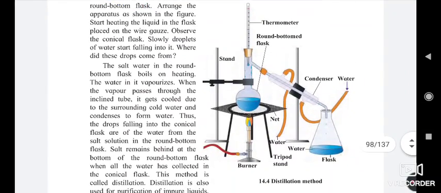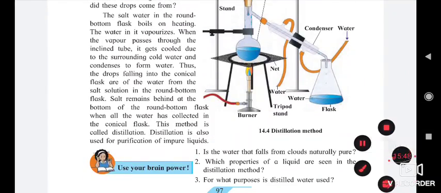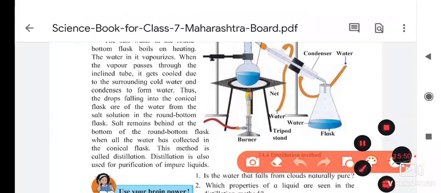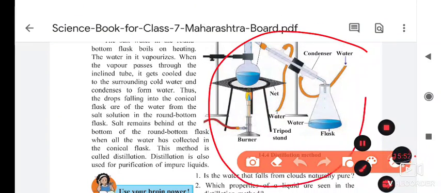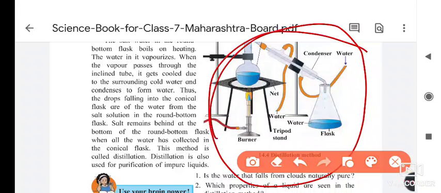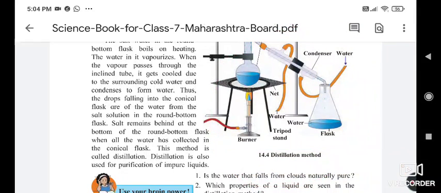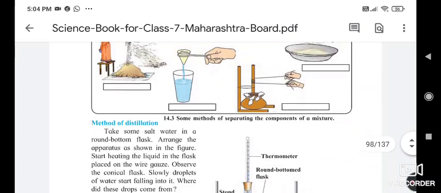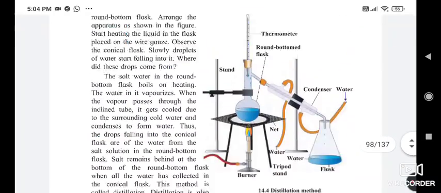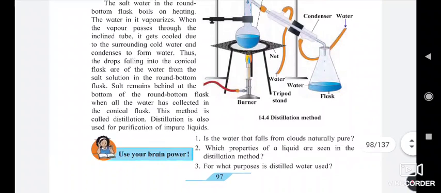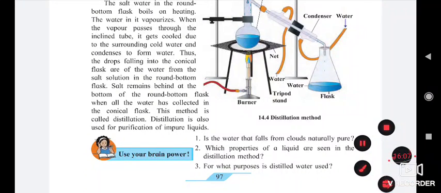So today we are going to stop here only. All of you draw this figure. This figure is important because if they ask to show the process of distillation, you have to draw this figure, and they also ask this figure separately in the exam. So all of you practice this figure, keep this method in your mind, and read the lesson. Okay, so today we are going to stop here only.